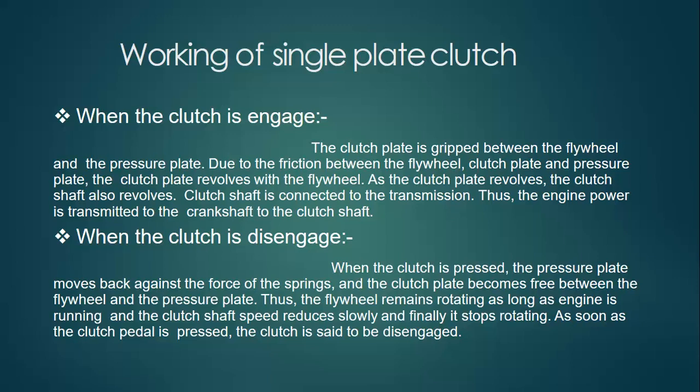When the clutch is pressed into the disengagement position, the pressure plate moves back against the force of the spring and the clutch plate becomes free between the flywheel and the pressure plate. The flywheel remains rotating as long as the engine is running, and the clutch shaft speed reduces slowly and finally it stops rotating. As soon as the clutch pedal is pressed, the clutch is said to be disengaged.